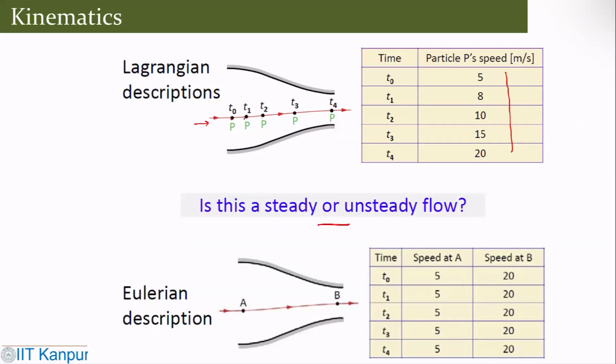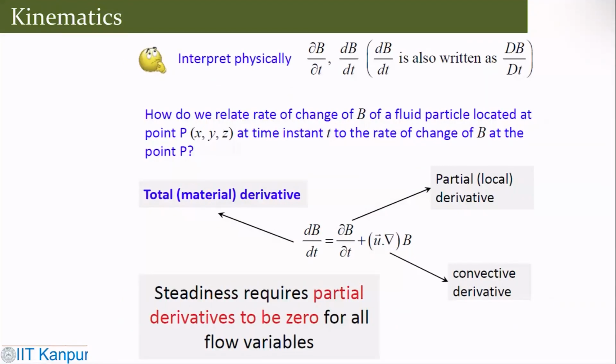Is this a steady or unsteady flow? Now, if I look at the Eulerian description, that means the flow comes here, flow goes down. So at different time instants, A and B would show the same amount of velocity, because it's a fluid which comes in and goes down. So these are the differences. Now you can interpret physically what is del v by dt.